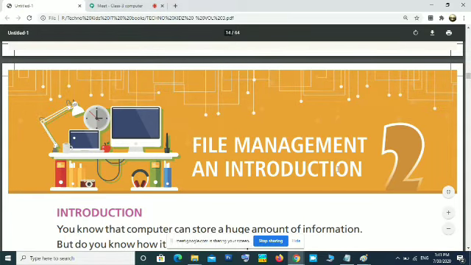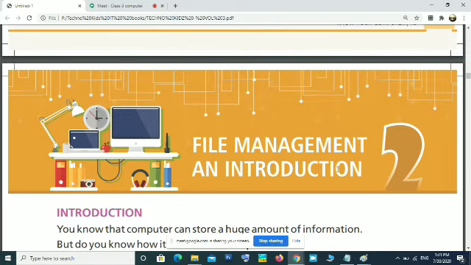Whatever we want to keep in a computer, it will be in the form of a file. Whether it is a picture or a text file, or whatever you do in a computer that you want to keep will be in the form of a file. Whatever we are storing in the computer, we should be able to manage.